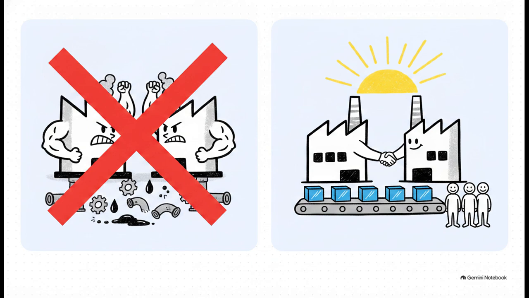The source points out that while capitalist systems view competition as a driver of efficiency, the socialist blueprint sees it very differently. It argues that competition among different production units actually results in a massive waste of national resources. Since the government is the only producer, there's just no scope for competition anyway. Instead, the system relies entirely on mutual cooperation to ensure resources are used strictly for the planned social good.